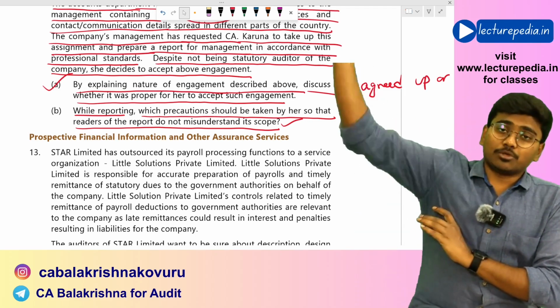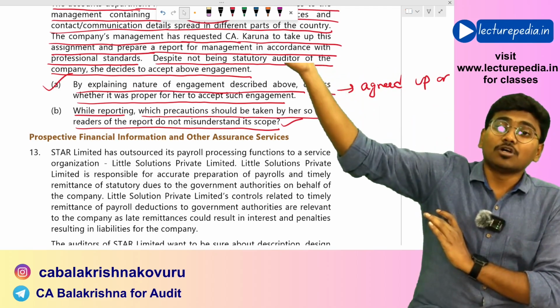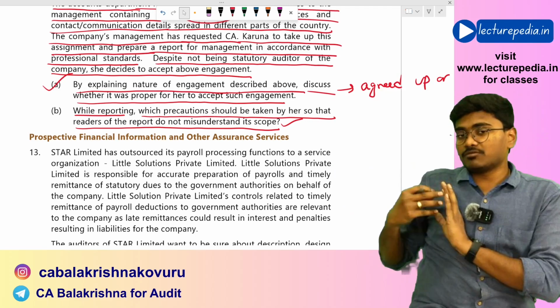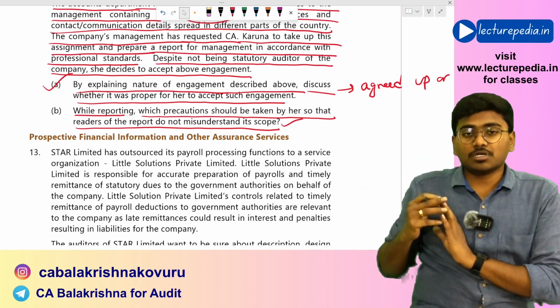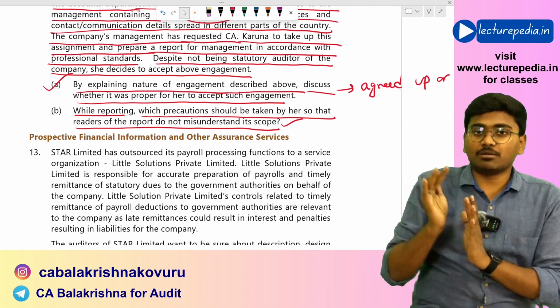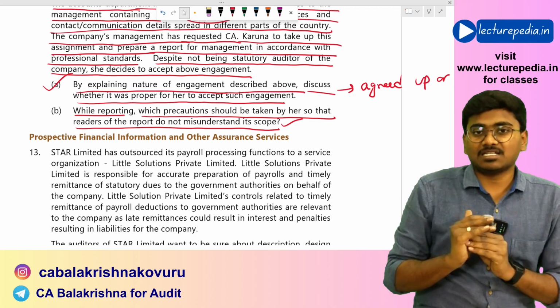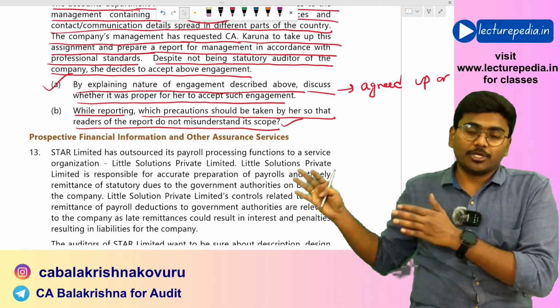So other people, the third parties and other users, will not have an idea of what procedures have been agreed between auditor and management and on what items these procedures will be performed. Third parties will not have any idea. So this needs to be clearly mentioned in the report, stating that this report will be useful only for the agreed people.